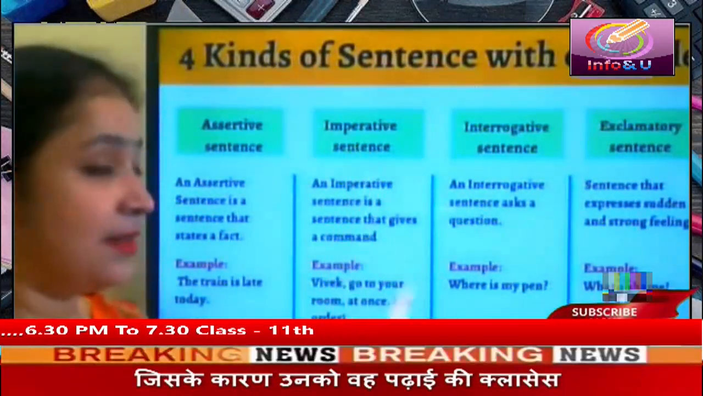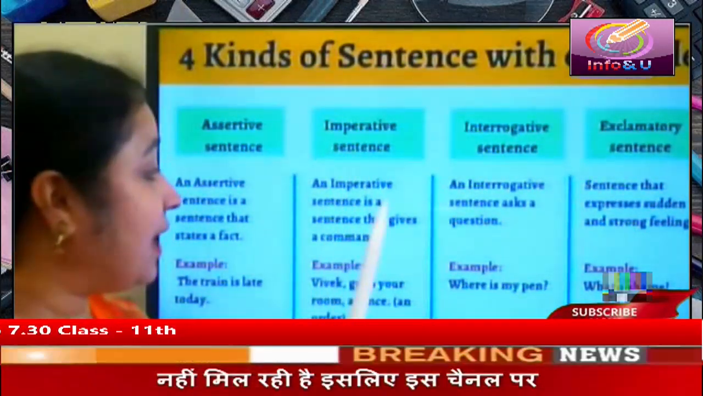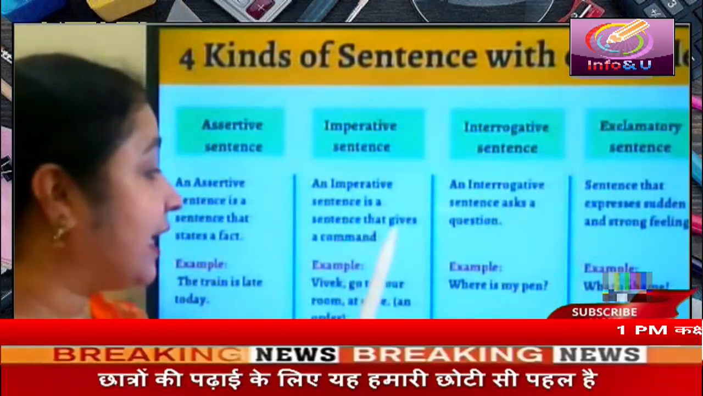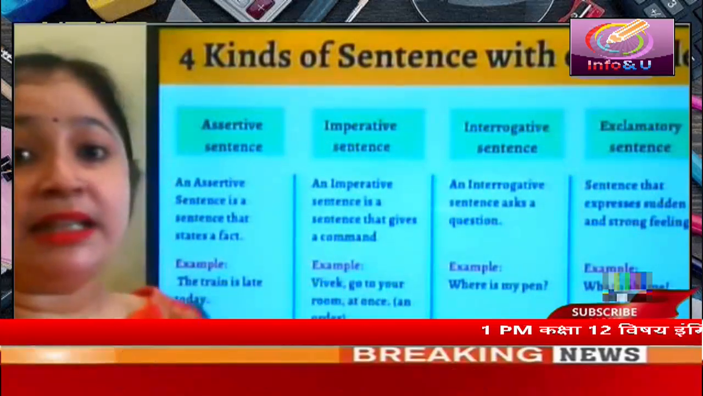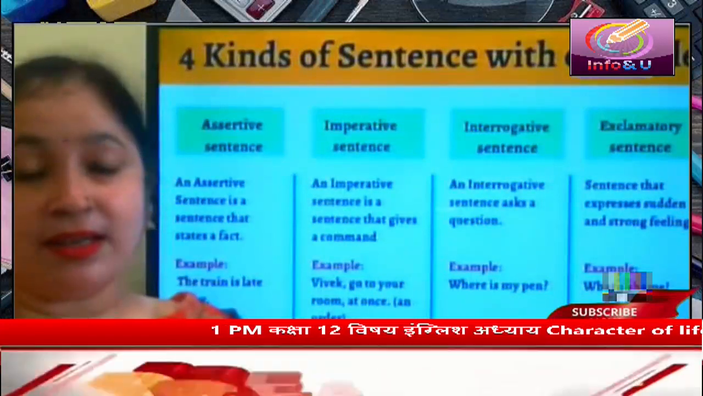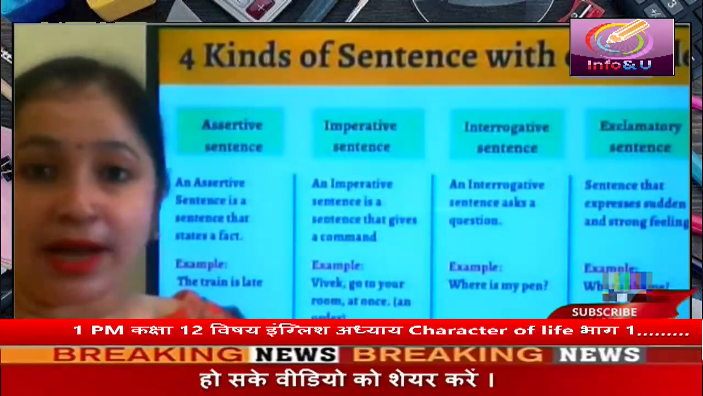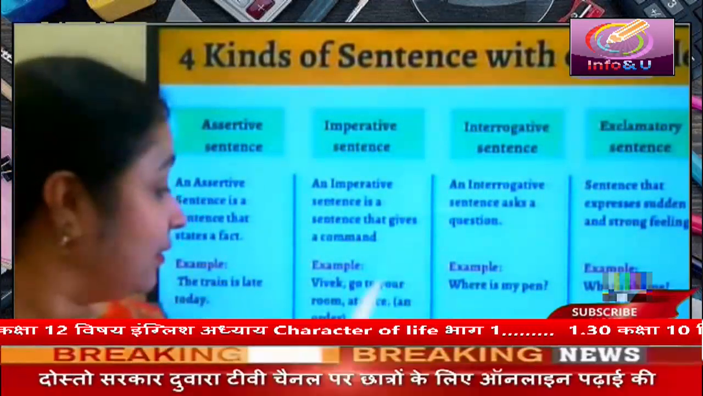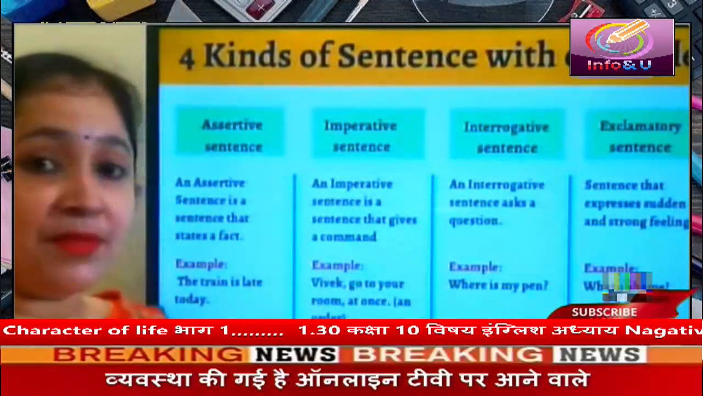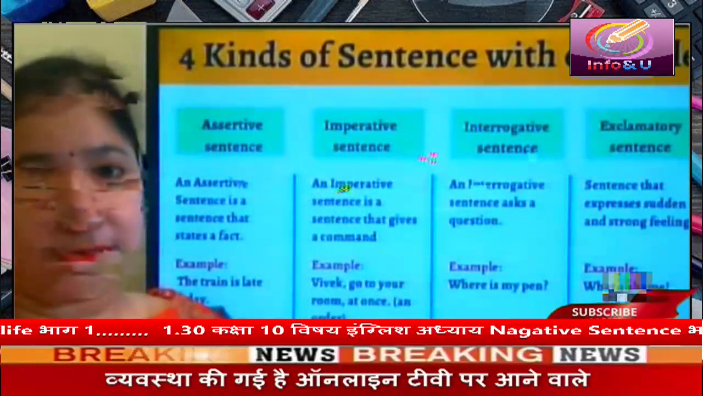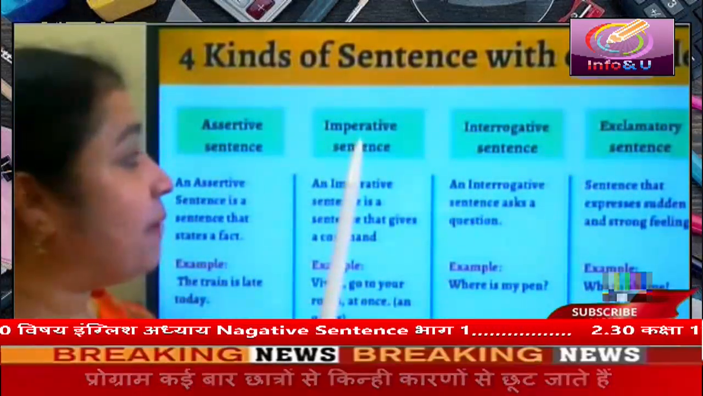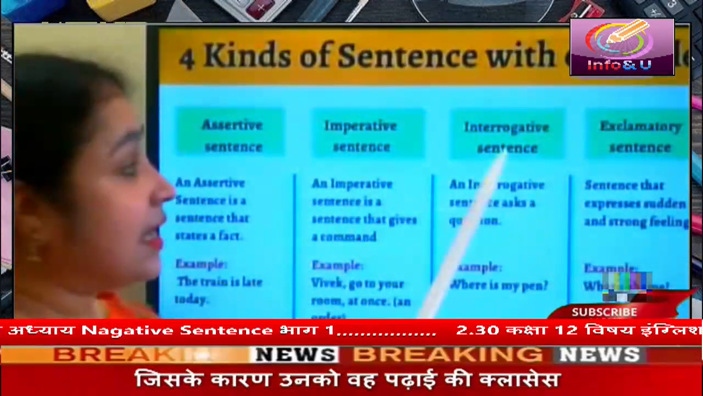Imperative sentence. An imperative sentence is a sentence that gives a command. These sentences give us command, order, request and advice. For example, Vivek, go to your room at once. It is an order. So we can say that this sentence is an imperative sentence.